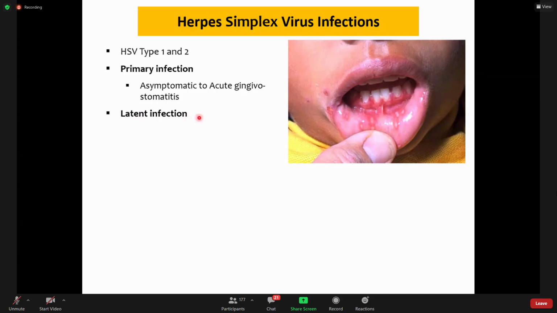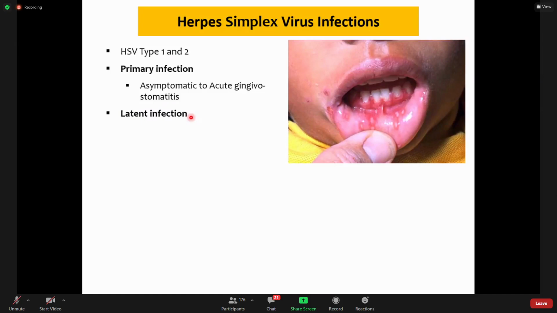But in some persons they become latent. This virus is neurotropic, so it becomes dormant in trigeminal nerve ganglia, and it can cause recurrent infections, and then it is called a latent infection. Latent infection is activation of the virus which is dormant in the nerve root ganglia.